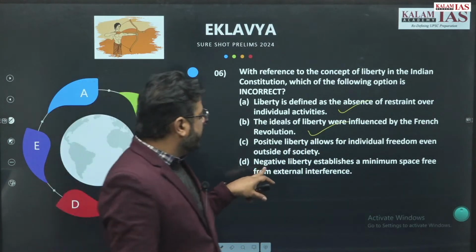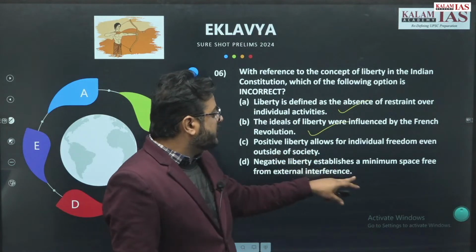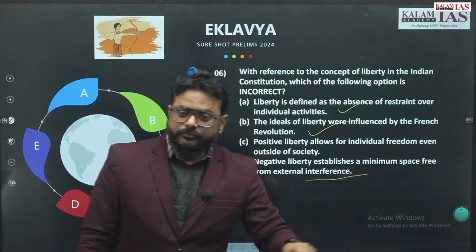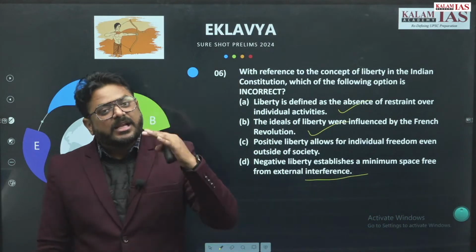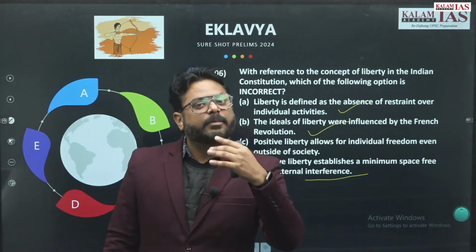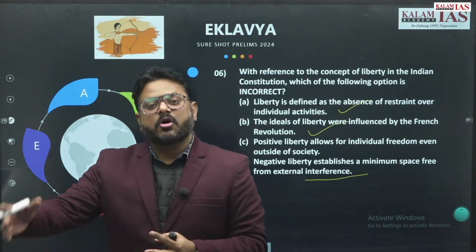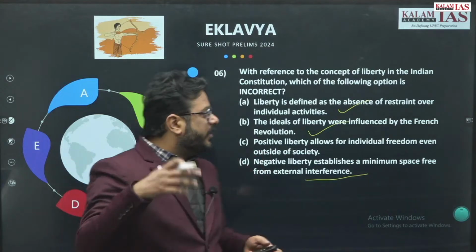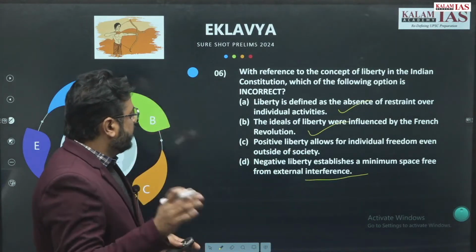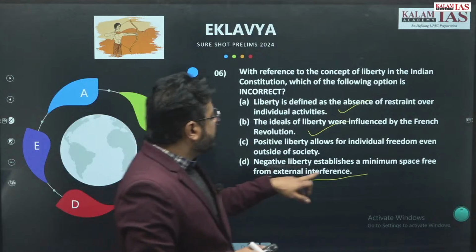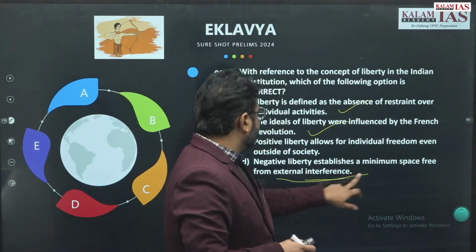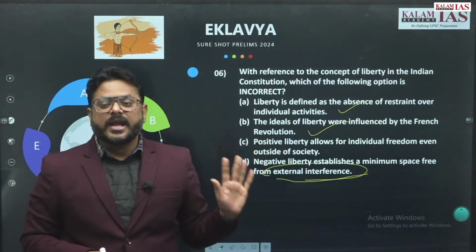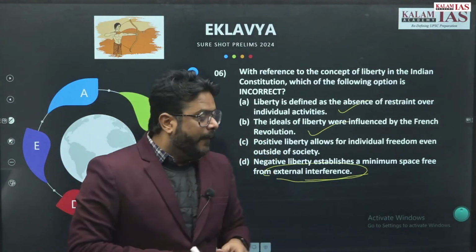Next statement: negative liberty establishes a minimum space free from external interference, right? So this negative liberty, though it is providing some kind of liberty, there is always some kind of restraint. Negative liberty establishes a minimum space free from external interference, that is correct.